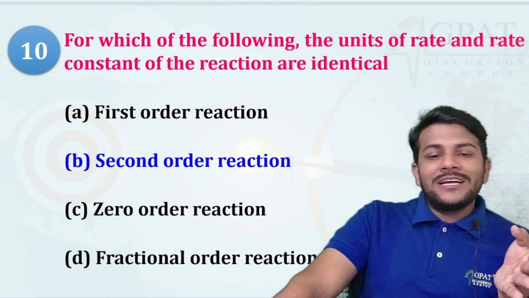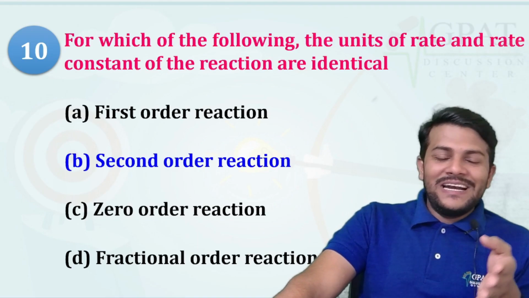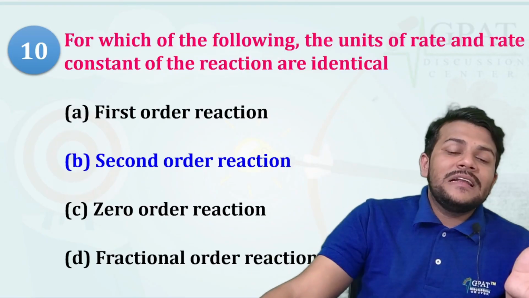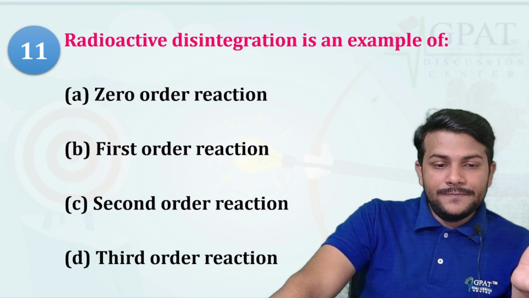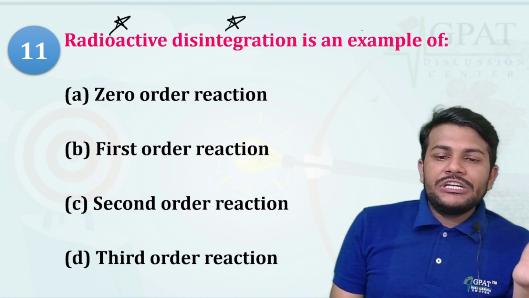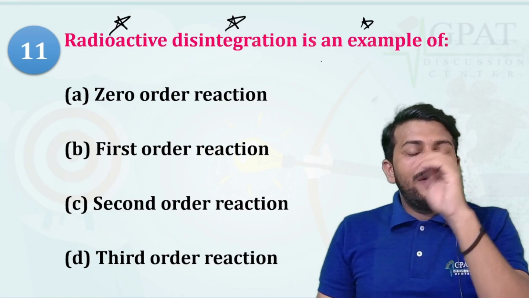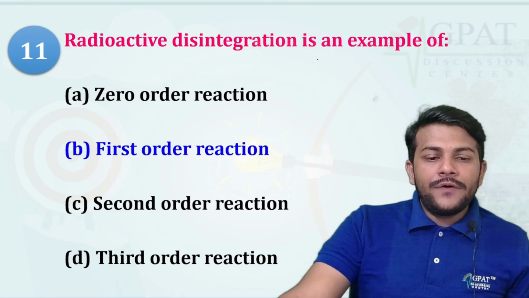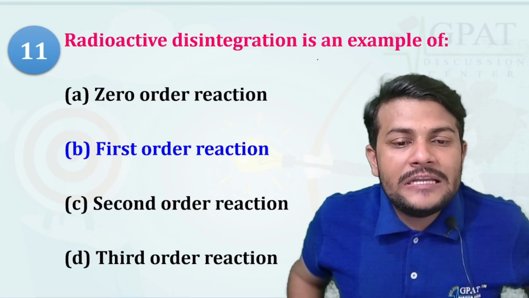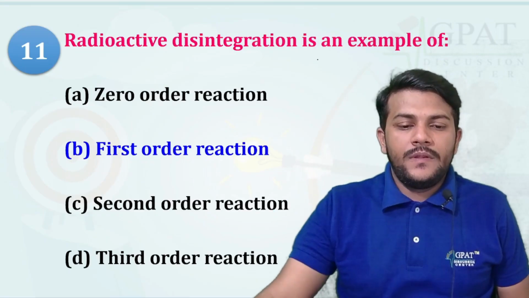Like a zero order reaction, in which the rate and rate constant have the same units. Next, radioactive disintegration is an example of a first order reaction. So radioactive disintegration follows first order.